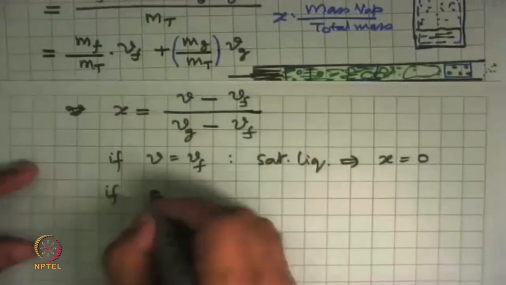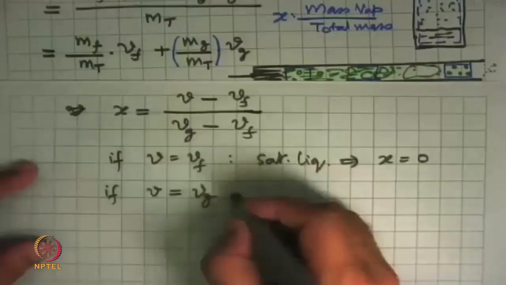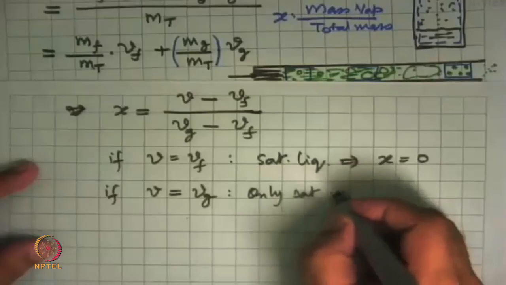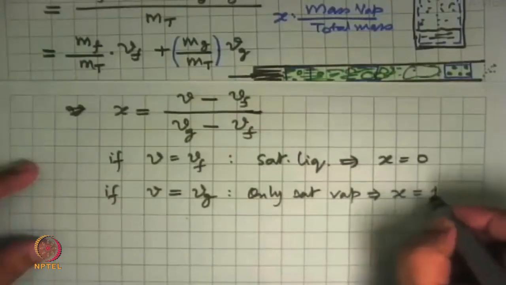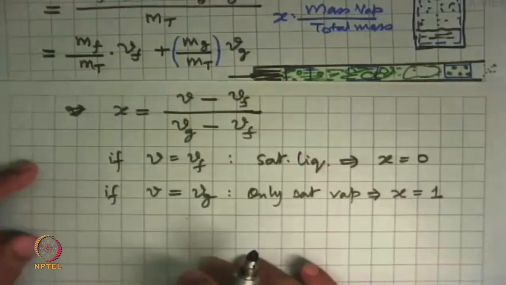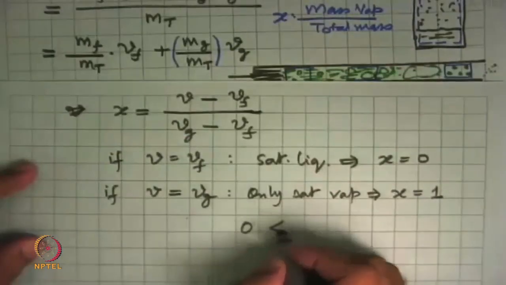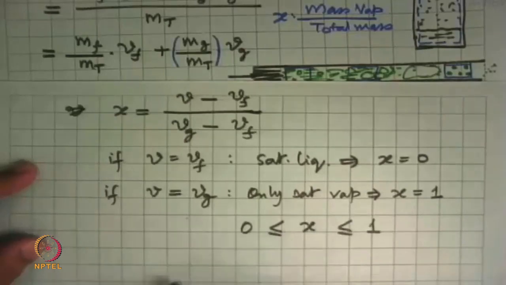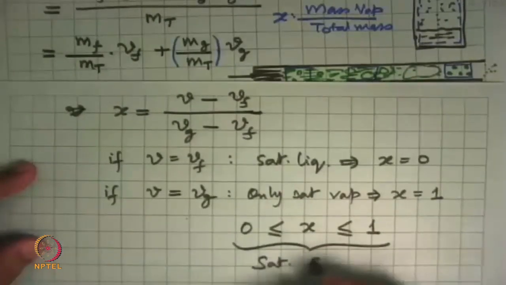And if v is equal to vg, that means there is only saturated vapor, then x is equal to 1. And in all applications, x will take a value between these two, and all these are defined only if we have a saturated state.